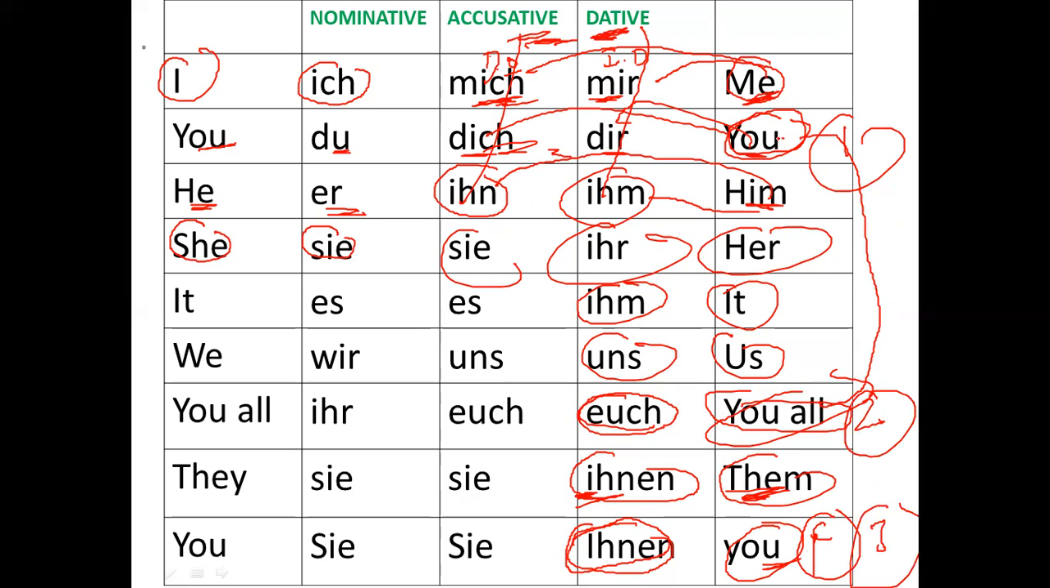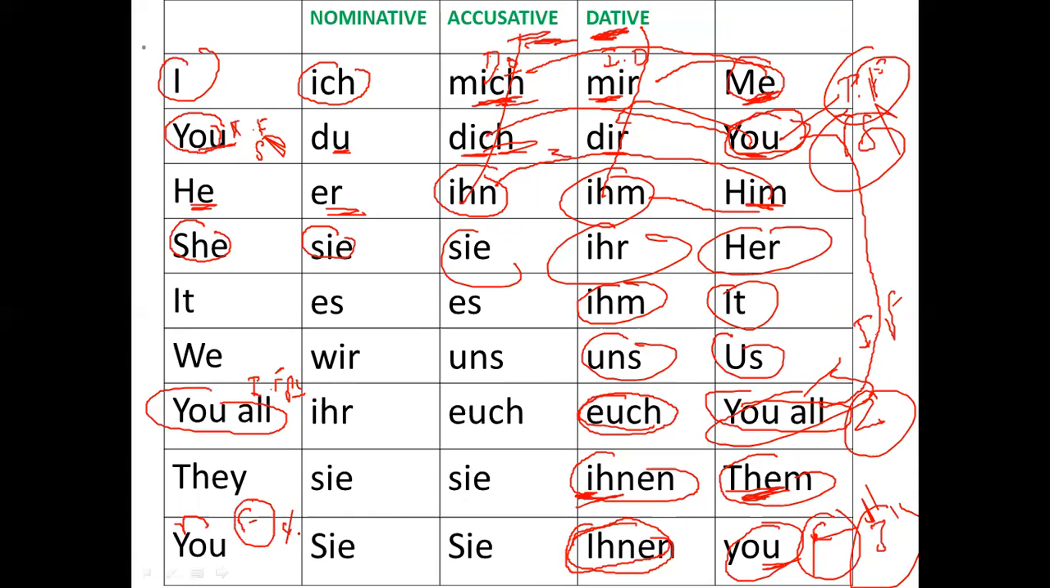The difference is this is informal. This is again informal but plural. This was informal but singular. Here it is formal, singular and plural. So the only difference is, if I take this you, this is informal but singular. This is informal but plural. This is formal, singular and plural. So both are there. I hope so far this is clear to you.